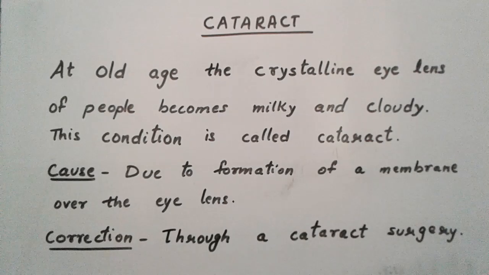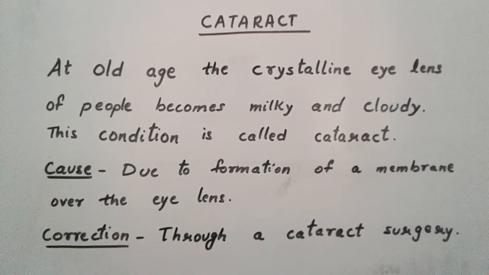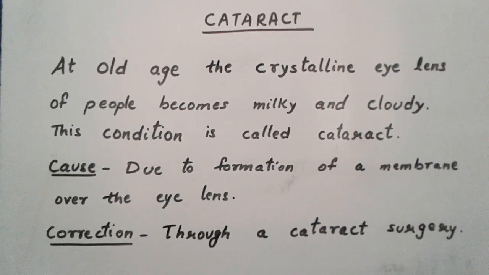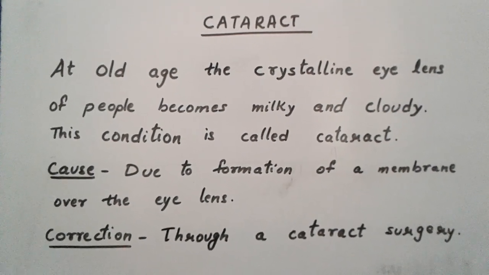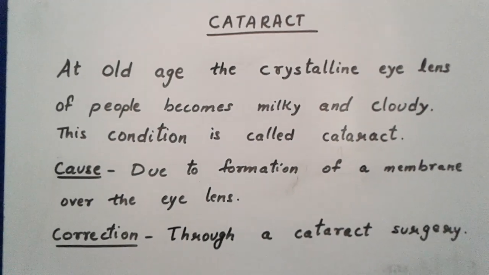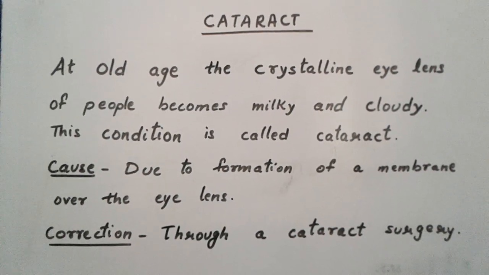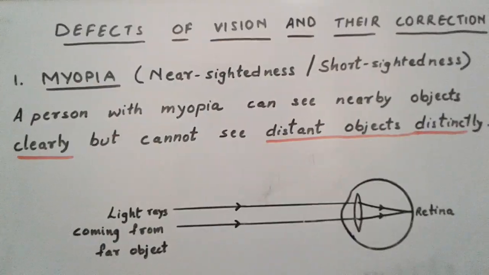If cataract is not corrected, if the surgery is not done, it results in partial blindness, but if it is kept for a long time, then it can cause complete blindness also. So that's why cataract needs to be corrected. Now we will see the next defect of vision.